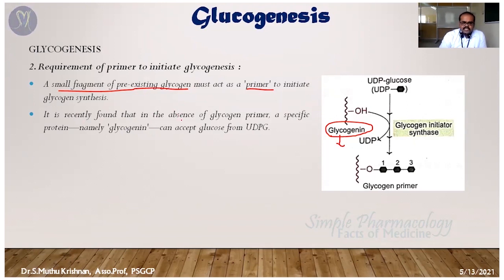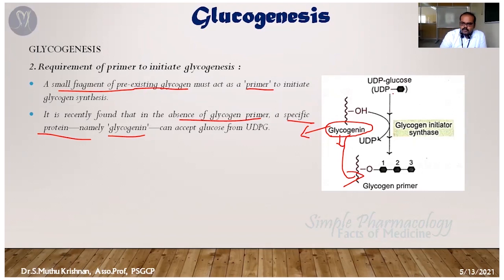It was recently found that in the absence of a glycogen primer, a specific protein called glycogenin acts as the primer. Even when small fragments of glycogen are not available, this protein acts as a primer.